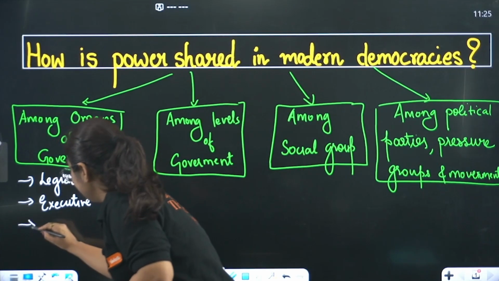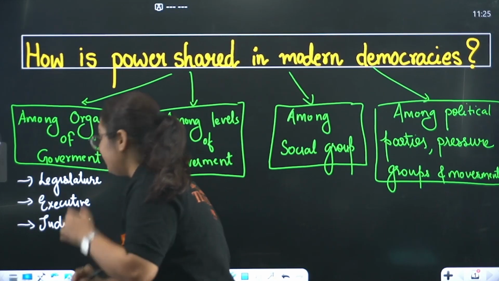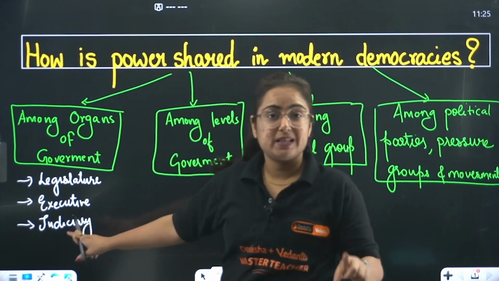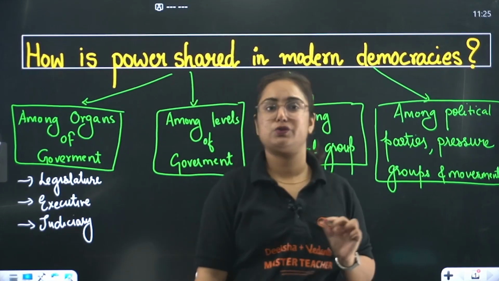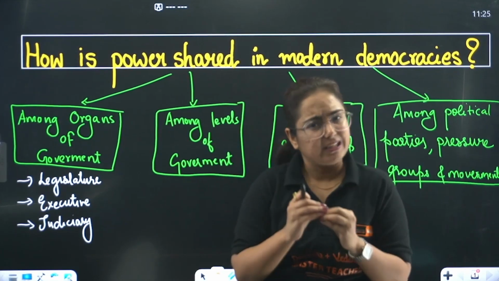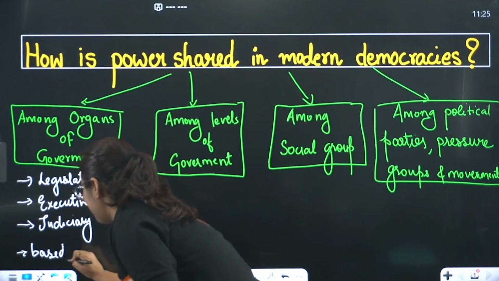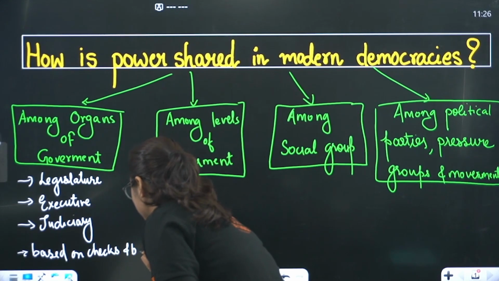And the third one here is the judiciary. We know that the highest court of appeal in the country is the Supreme Court. This Supreme Court is checking whether these two bodies are working according to the constitution or not. Don't you feel that this system is based upon checks and balances?